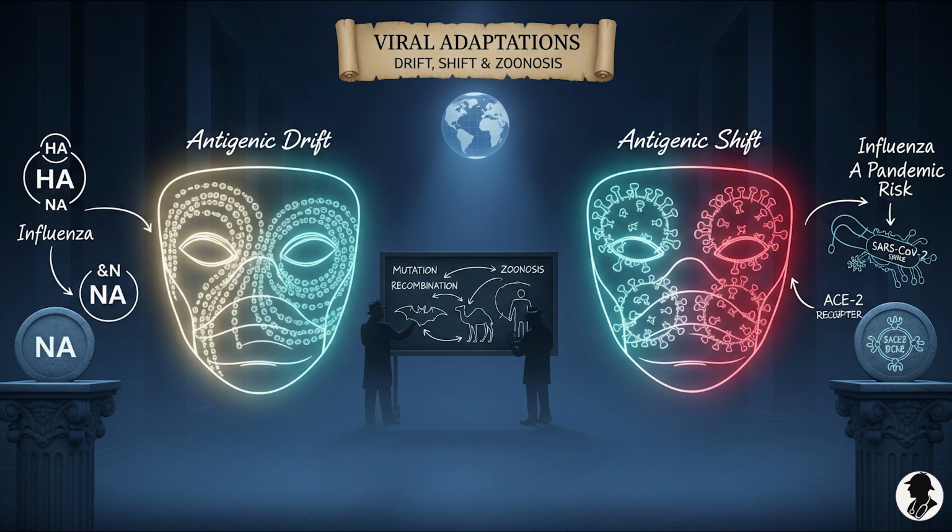And with SARS-CoV-2, so much focus has been on its spike protein, that iconic clove-like structure. How critical is that specific protein to its adaptive success and its ability to infect us? Oh, it's absolutely pivotal. The spike S protein is the coronavirus's signature feature, visually appearing as these clove-like structures, or you could call it a clove-shaped key sticking out from the virus surface. It plays a central role in pretty much everything: pathogenesis, evolution, transmission. This protein is the unit that recognizes and binds to our host cell receptor, ACE2. That binding is the crucial first step, initiating viral entry via fusion.